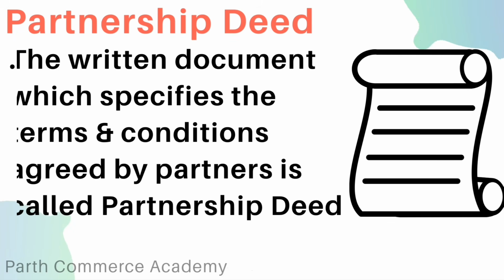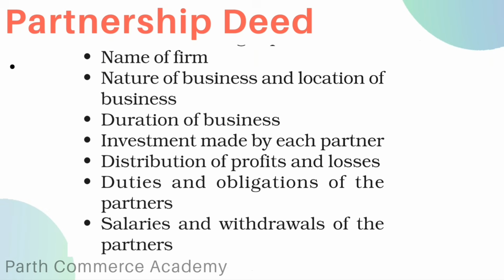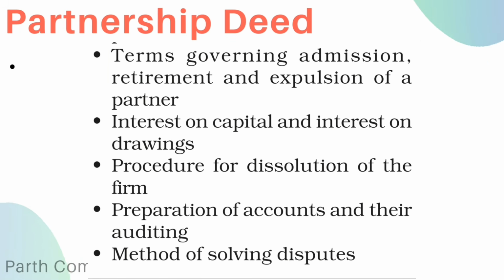The partnership deed generally includes the name of the firm, nature and location of business, duration of business, investment made by each partner, distribution of profit and losses, duties and obligations of the partners, salaries and withdrawals of the partners, terms governing admission, retirement and expulsion of a partner, interest on capital and interest on drawings, procedure for dissolution of the firm, preparation of accounts and their auditing, and methods of solving disputes, etc.